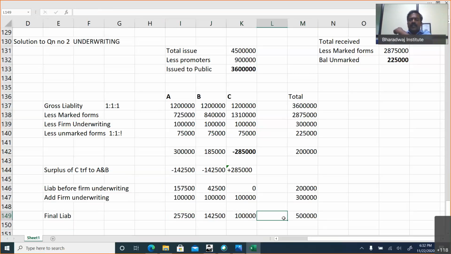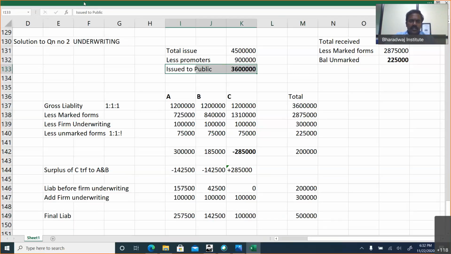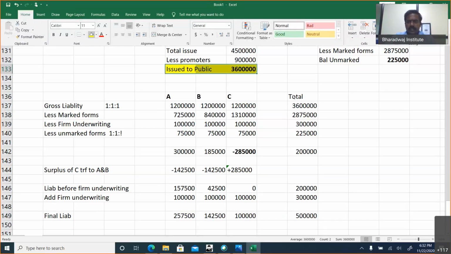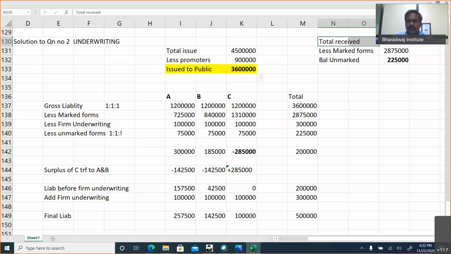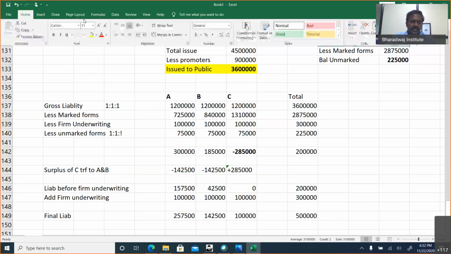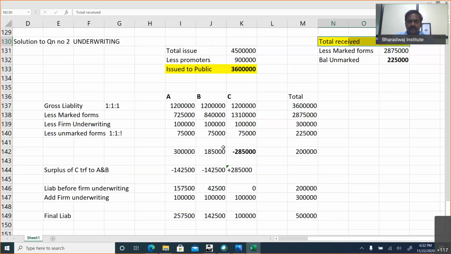This could be the final liability. Otherwise, let me verify my answer. What is issued to the public? 36 lakhs. What is received from the public? 31 lakhs. So for how much are the underwriters liable? 5 lakhs.